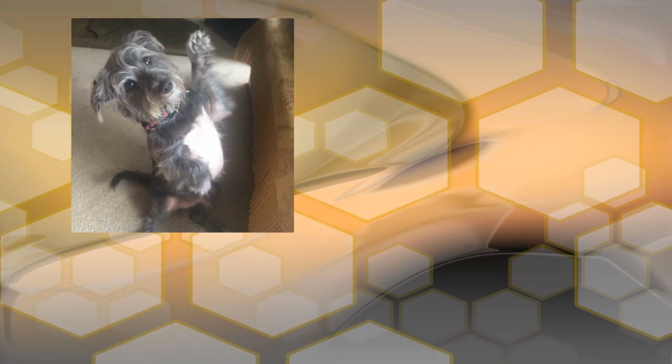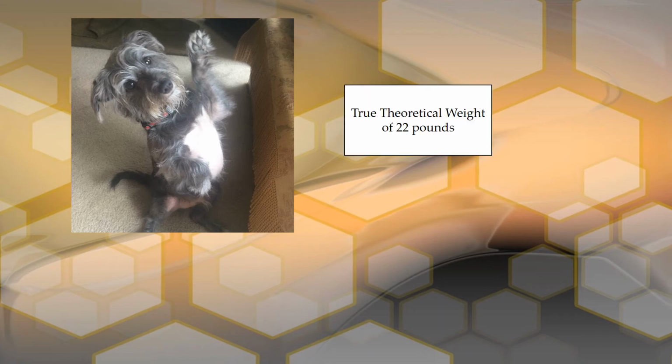Let's go over an example. This is my dog Tex, and he likes to beg for treats on his hind legs and do tricks for you. He's my fur baby. But anyways, we'll use him as an example. Let's say his true weight is 22 pounds, and we're trying to measure his weight.